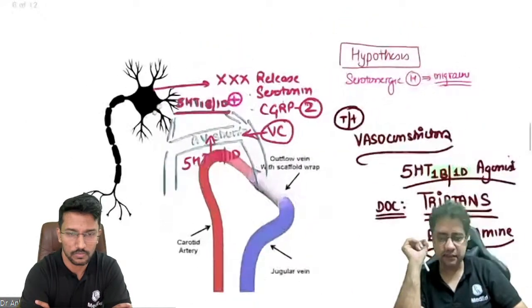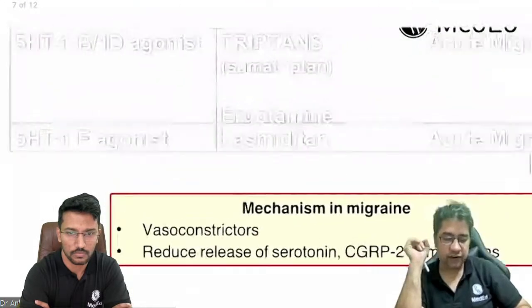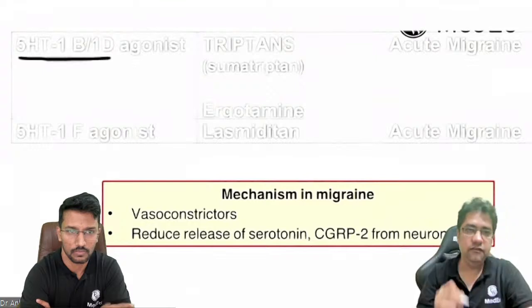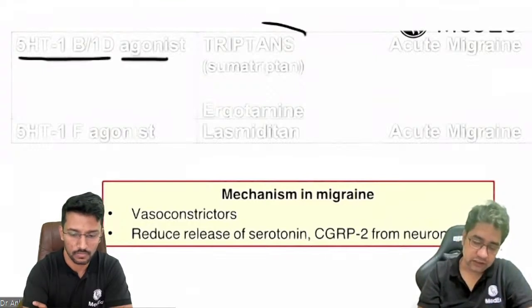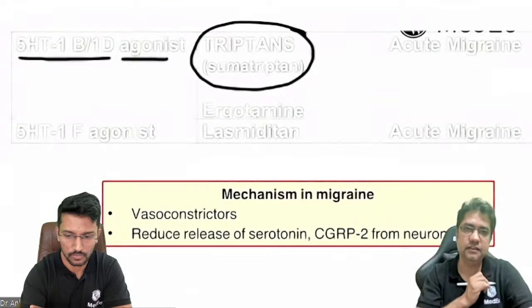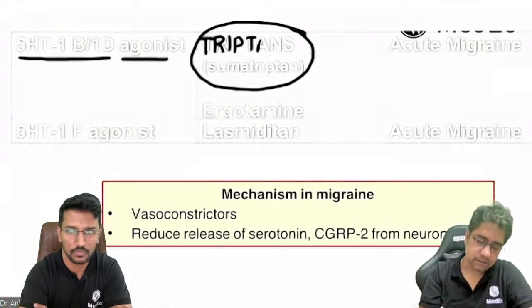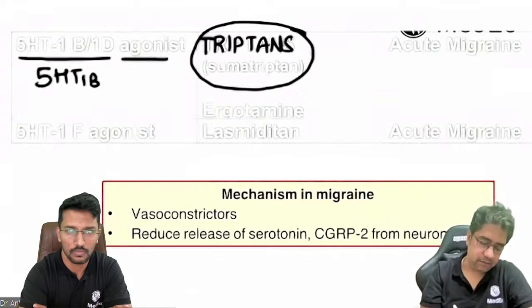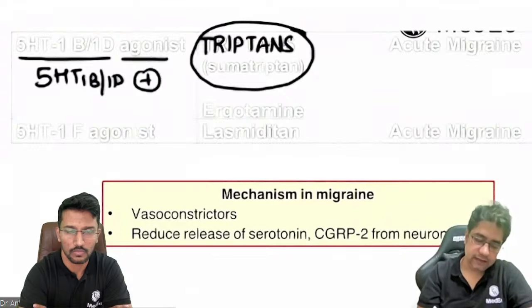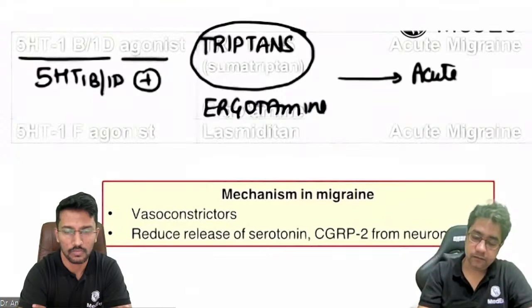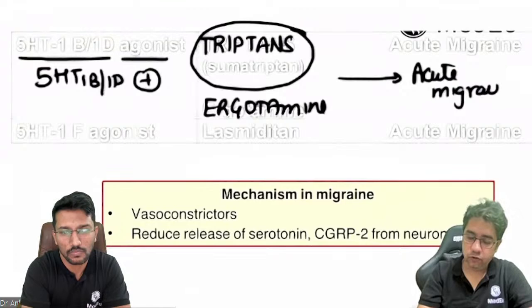So let's discuss what are the drugs we have for treatment of migraine. So remember, the drug is 5-HT 1B 1D agonist. The first class of drug we are having is triptans, and these drugs are 5-HT 1B 1D agonist. The second class of drug we have is ergotamine, and these drugs are given in acute migraine.